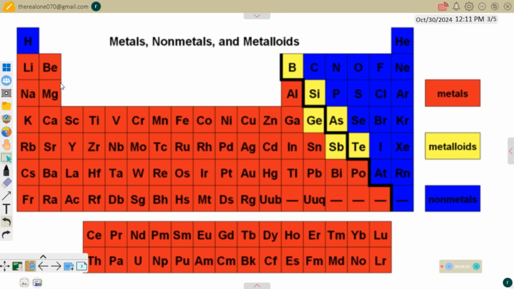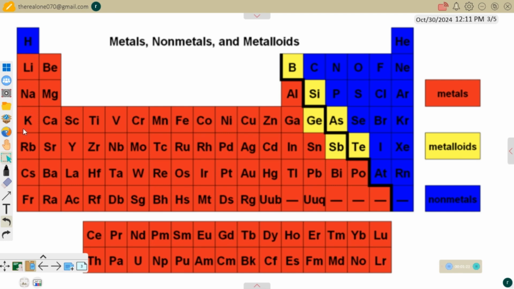Now, generally, the periodic table is divided into 4 blocks. We have the block S, which contains group 1 and 2. Then we have the block P, which contains groups 3, 4, 5, 6, 7, and 8. Then we have the block D, which is between group 2 and group 3 in the periodic table. All the elements within this place are known as transition metals. Then we have the block F, which are the inner transition metals. They are separated out and known as the lanthanide and actinide series. This first row is the lanthanide series, and this second row is the actinide series.